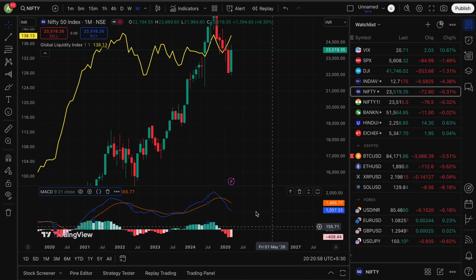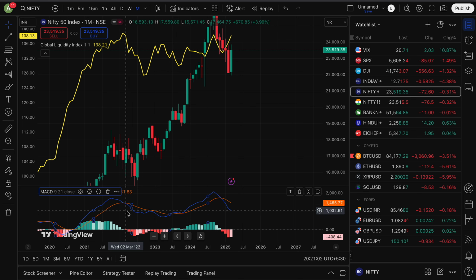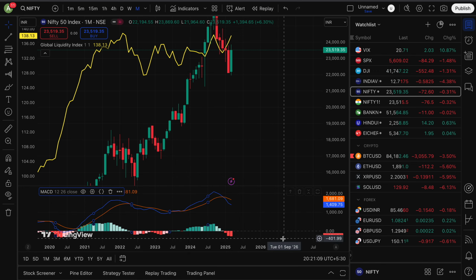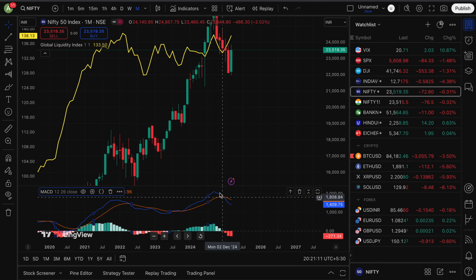Okay, so that is fine. I don't think that is making much of a difference. So what we can do is reset to defaults, reset settings, and that is okay. So monthly is not giving us a clear indicator. The monthly MACD is lagging quite a lot.